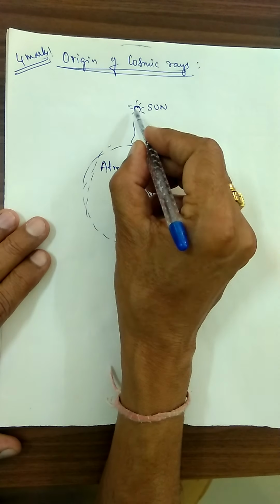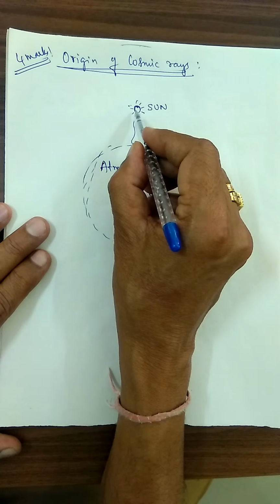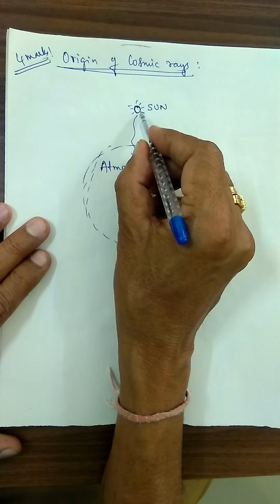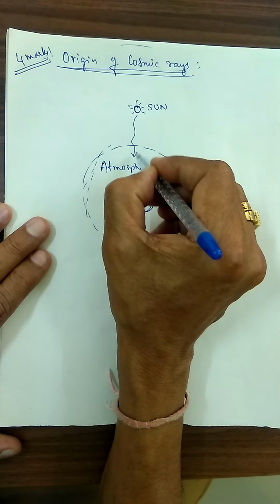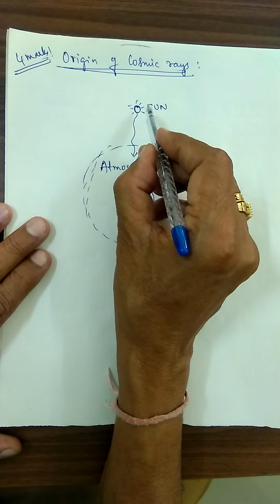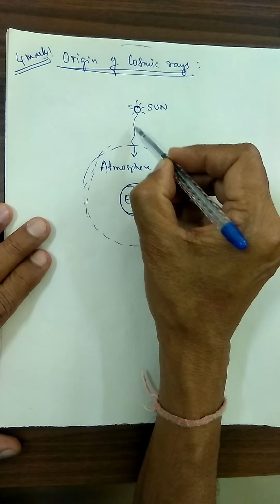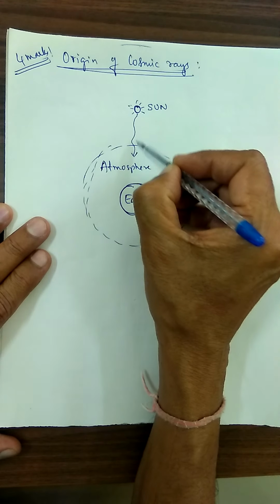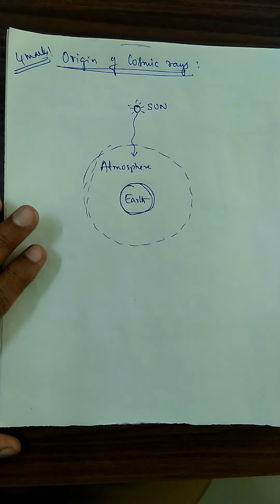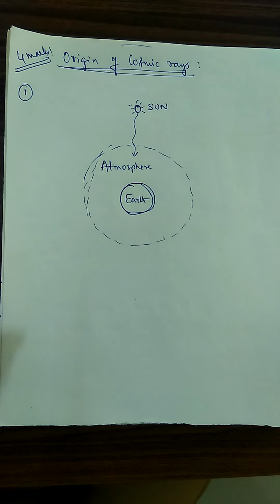Sun is one of the sources of cosmic rays, but only a small fraction of lower energy primary cosmic rays are incident from the sun. This is the first point. You will get 1 mark for that itself.